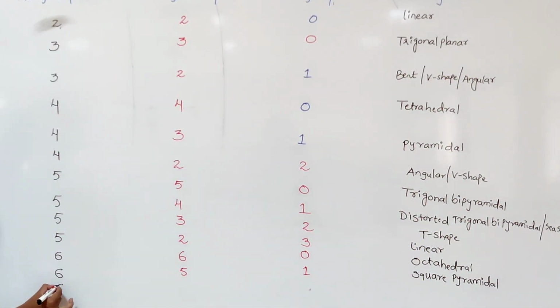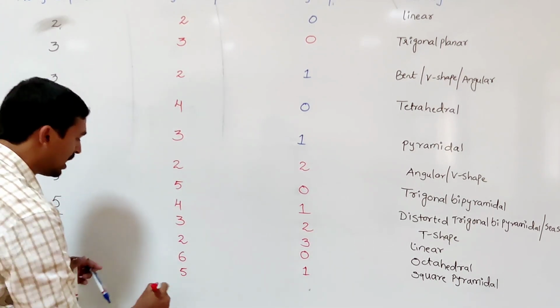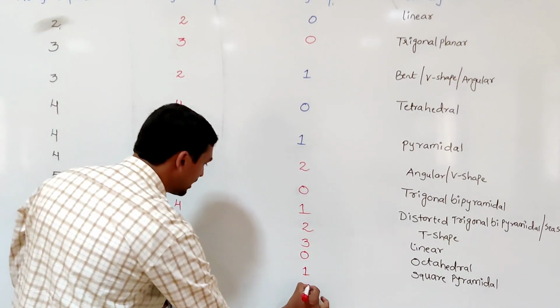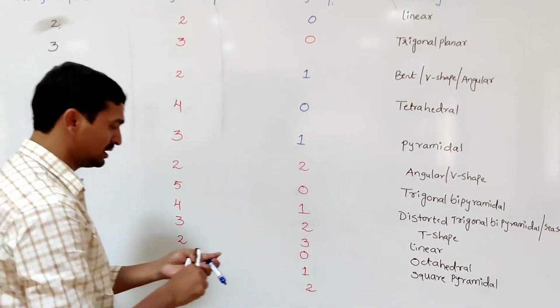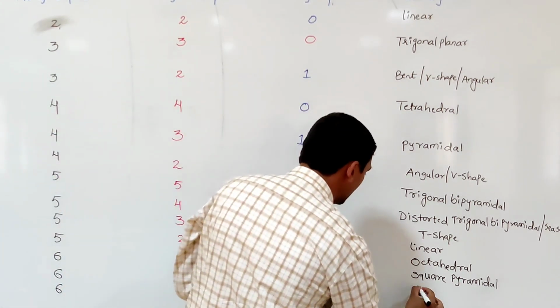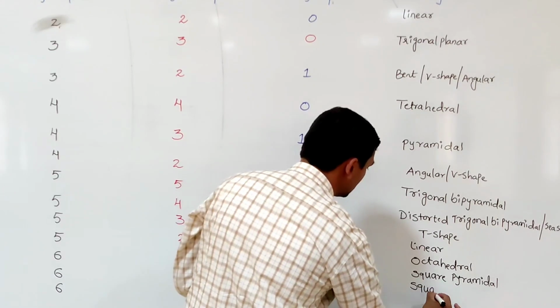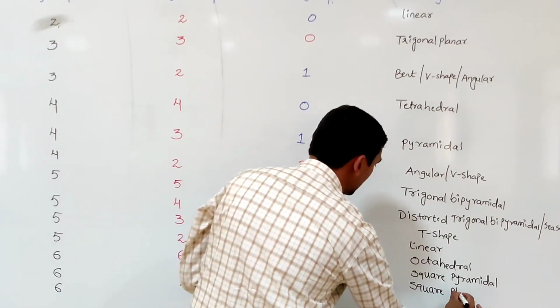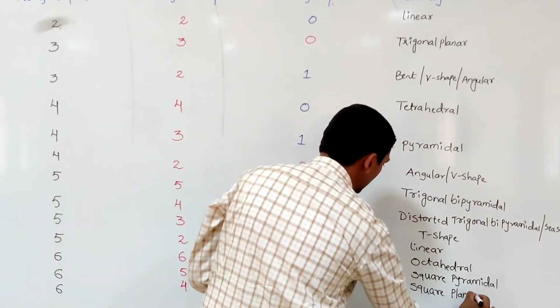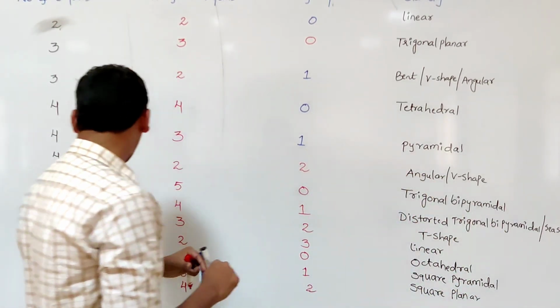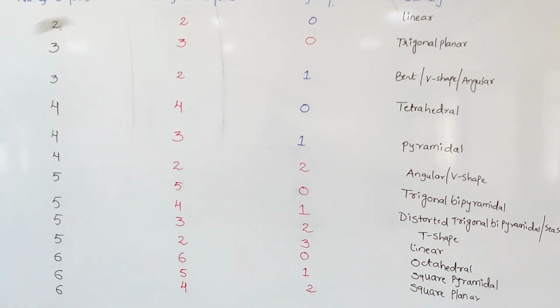Out of the 6, 4 are bond pairs and 2 are lone pairs. The geometry of the molecule is square planar. So these are enough at your level, up to 6 electron pairs.